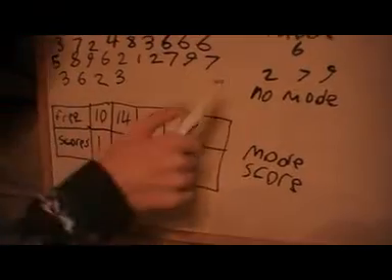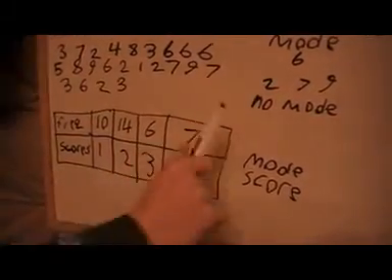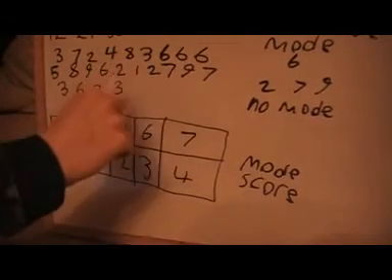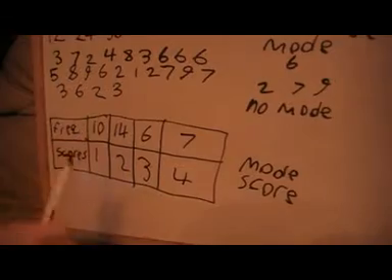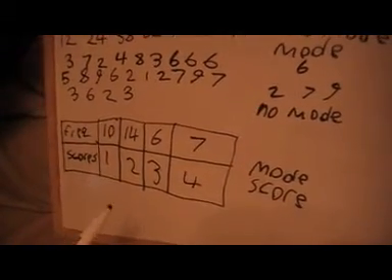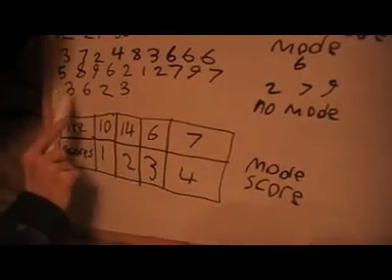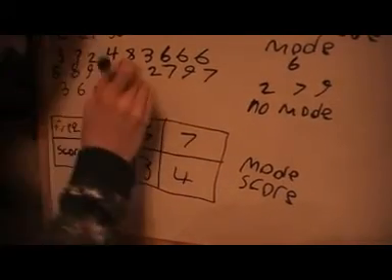Now in this one we don't want there to be a mode. It's basically having some missing numbers and we're finding out possibilities of what the missing numbers could be. So in this one we want no mode. You can see there's two 3s and there's one 6 and a 2.